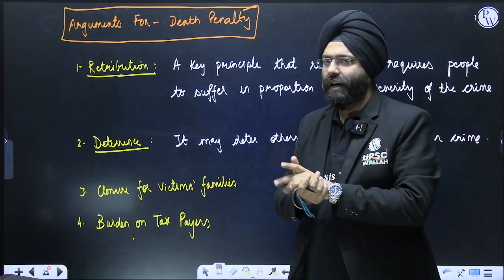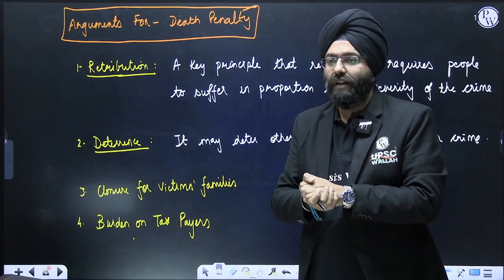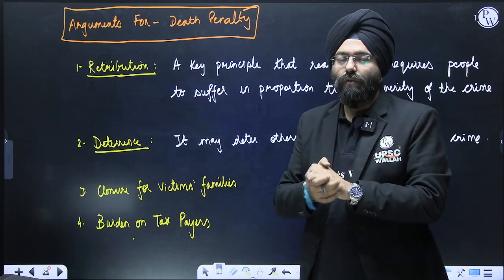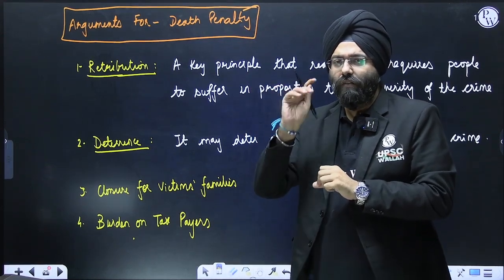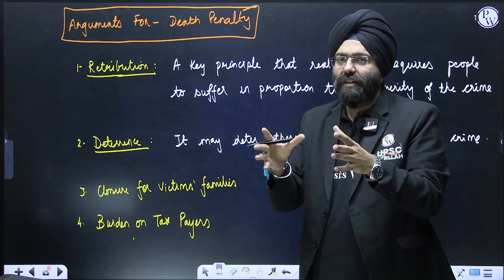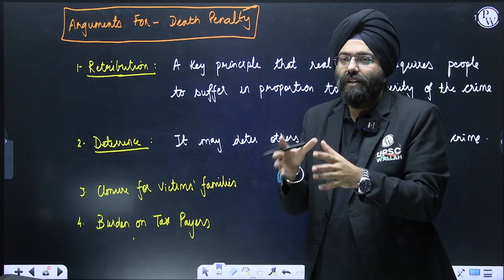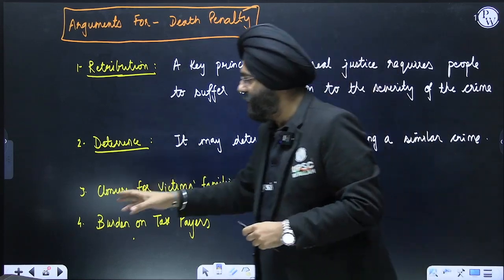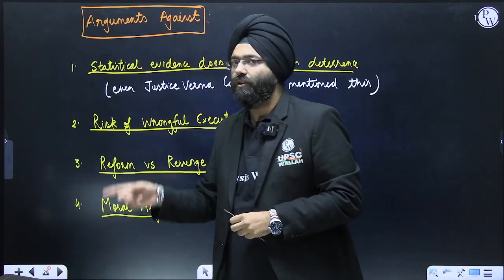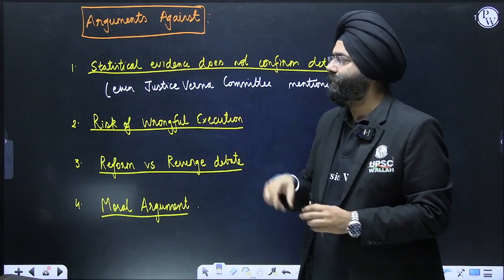Last is the burden on the taxpayer. We have seen Kasab, who had committed a horrendous crime. He was being kept with a lot of security and everything was being granted. Humongous amounts, crores of rupees, were being spent on his security. So keeping the person in jail, in heinous crimes, is actually a liability.